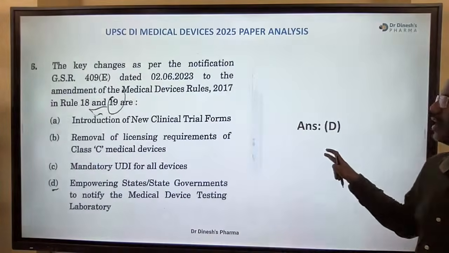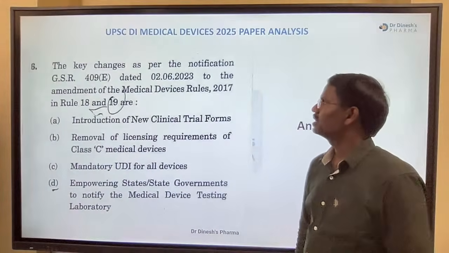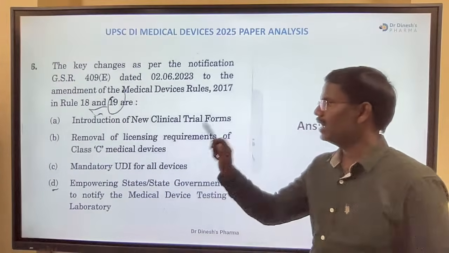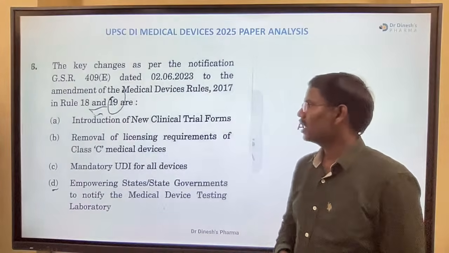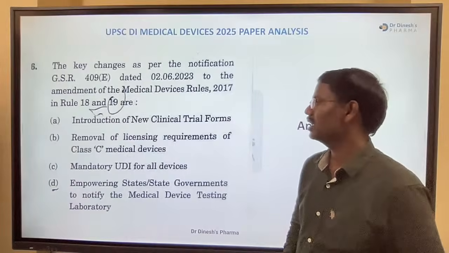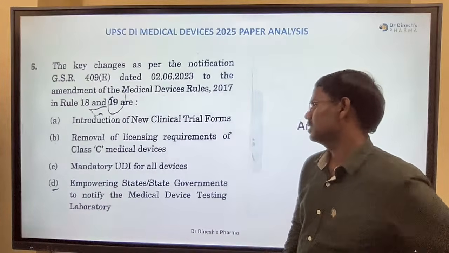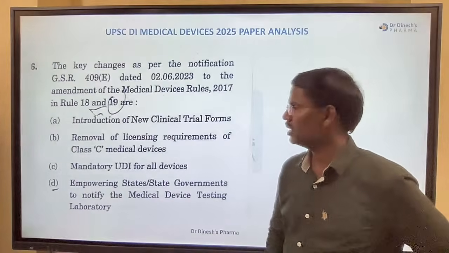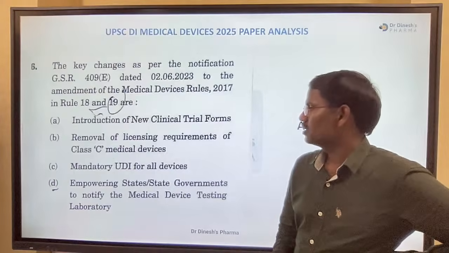Okay, right. Next question. The key changes as per the notification GSR dated 23 to the amendment of the Medical Device Rules 2017, rule 1819R. Okay, rule 1819R. So introduction of new clinical trial form, removal of licensing requirements of class C medical device, and mandatory UDI for all devices, empowering state governments to notify medical devices testing laboratory. Okay, the answer is...